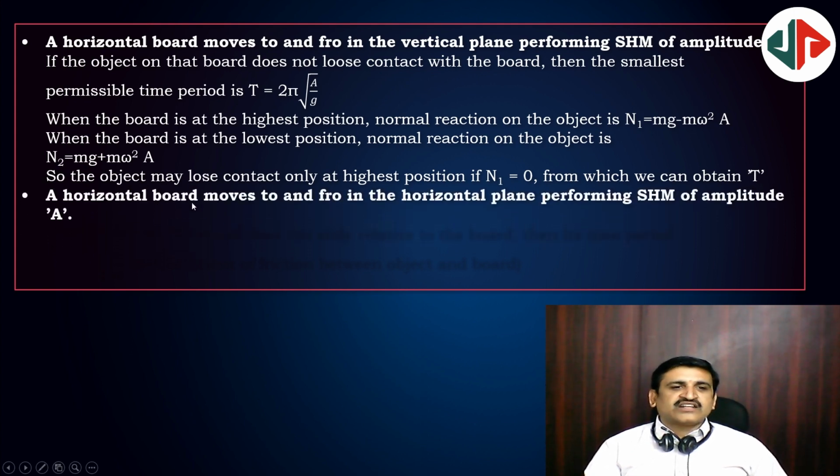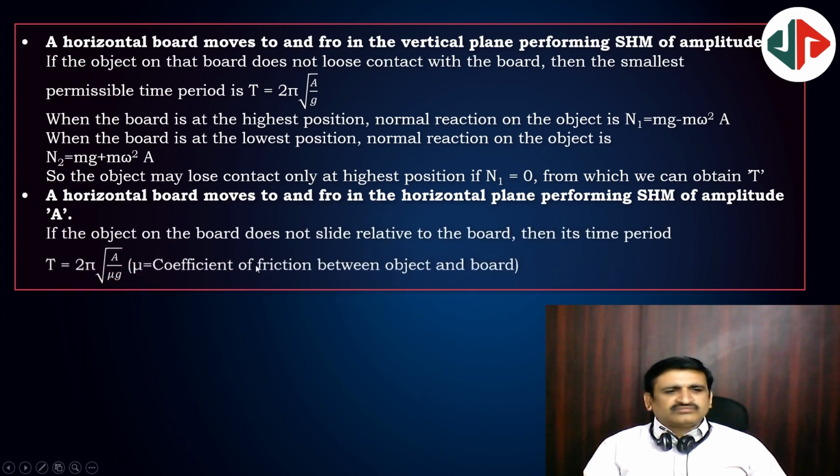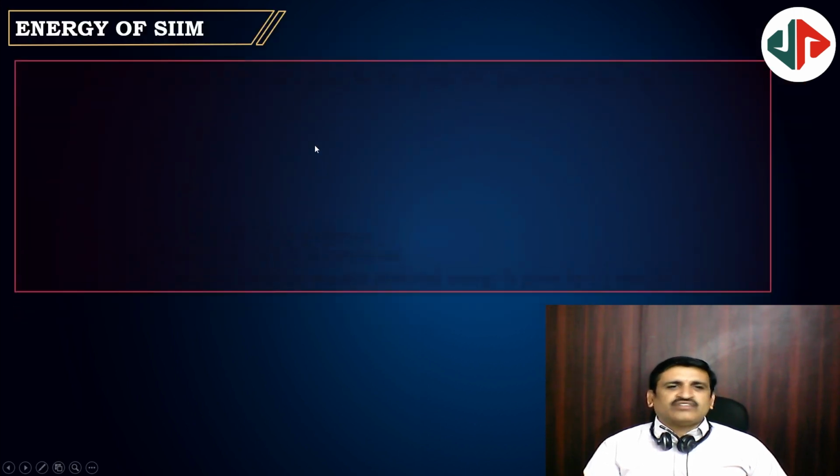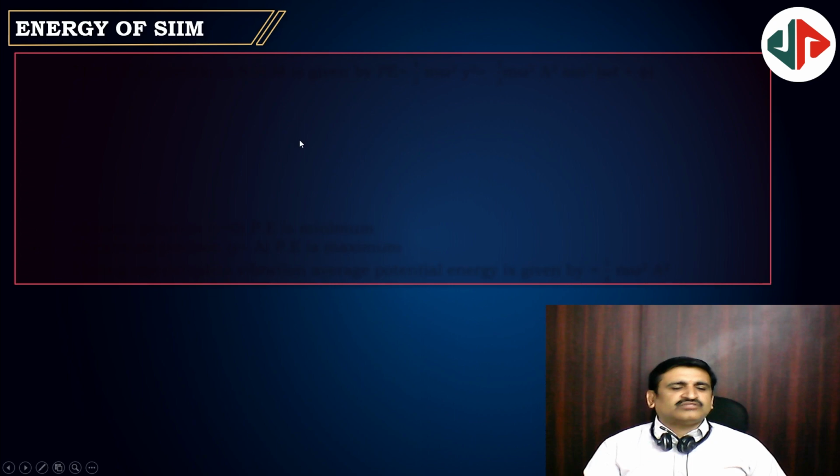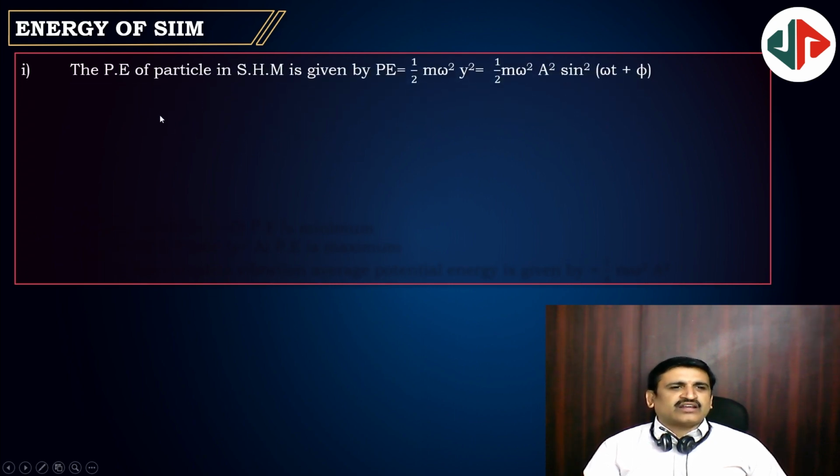A horizontal board moves to and fro in the horizontal plane like this, with amplitude A, then things as usual. T is equal to 2 pi root A by mu g, where mu is the coefficient of friction. If there is no coefficient of friction, then the formula will take another form.